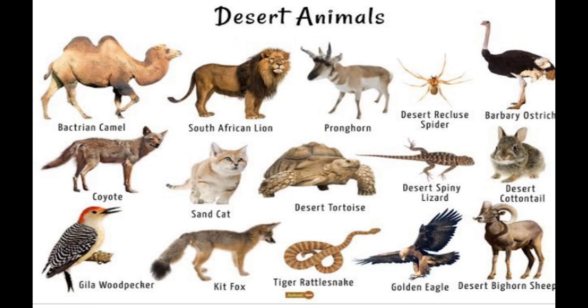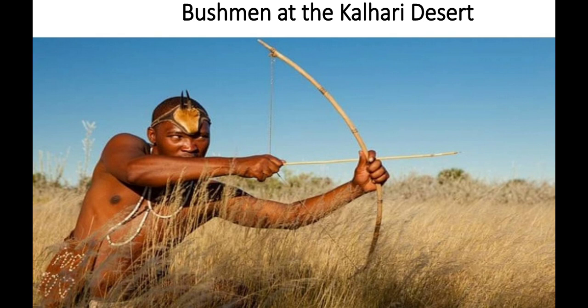Okay, so primitive hunters and gatherers. They are food gatherers and hunters. They don't grow crops and don't domesticate cattle. That's why they are living in that region. Among them, the Bushmen of the Kalahari desert.